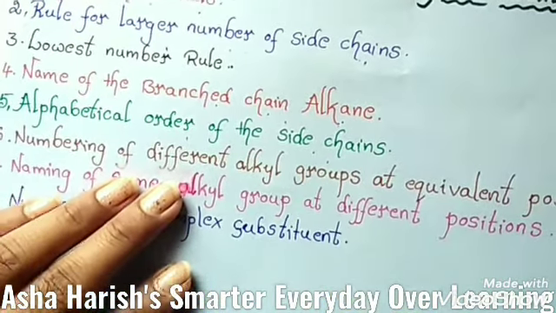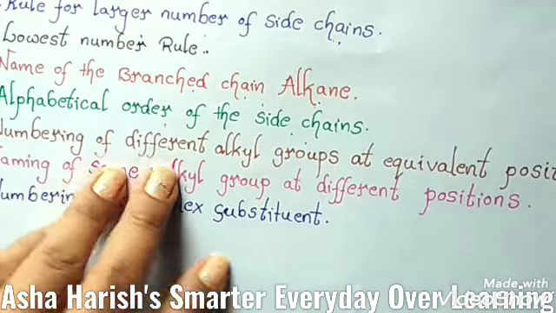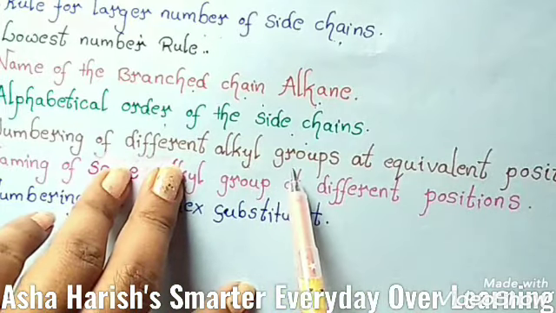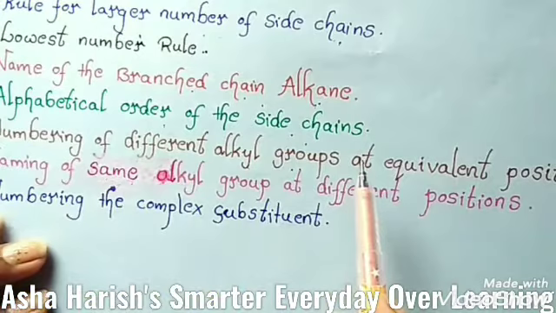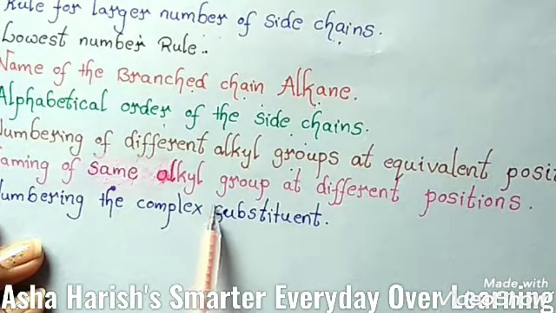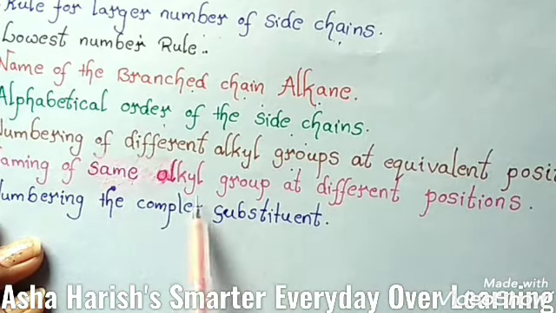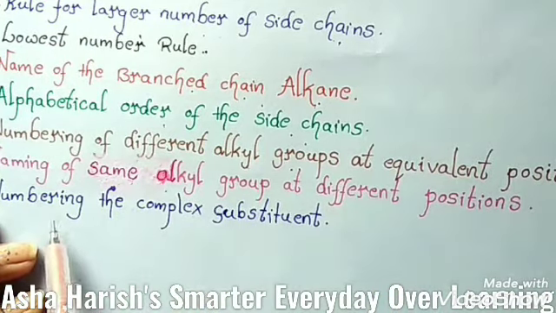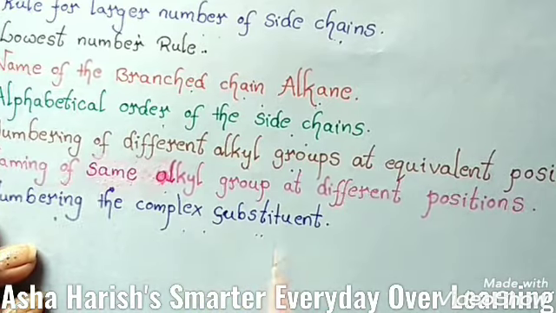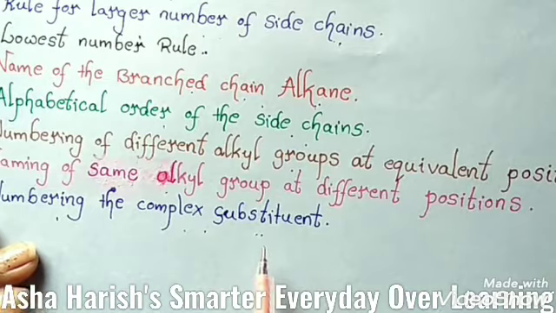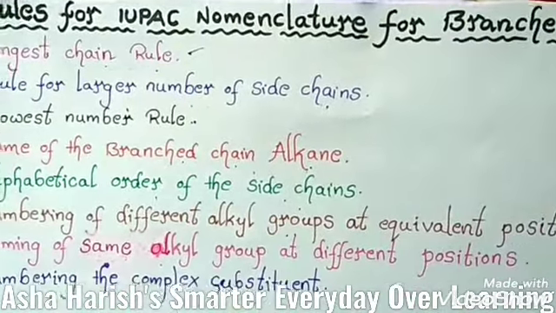And number 6 is numbering of different alkyl groups at equivalent positions. Suppose two or more alkyl groups are located in that particular compound, then you should apply the sixth rule. And number 7 is naming of the same alkyl group at different positions. The positions are different but the same alkyl group is present there. And number 8 is numbering the complex substituent. What a complex substituent is, you will study in this session. Okay students, without any delay, let's get into the class now.